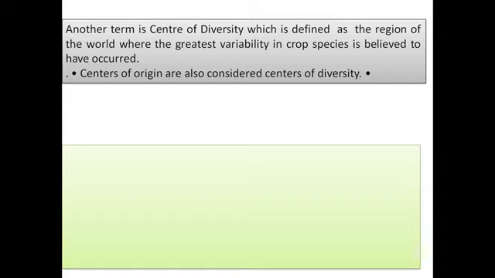Another term is center of diversity, which is defined as a region of the world where the greatest variability of a crop species is believed to have occurred. In short, we can define center of diversity as a place where the maximum variability is seen in a crop species; that geographical area can be labeled as the center of diversity for that very crop plant. But according to Vavilov, a center of origin can also be considered a center of diversity, because at the center of origin of a crop species we find the maximum diversity of that particular crop plant.